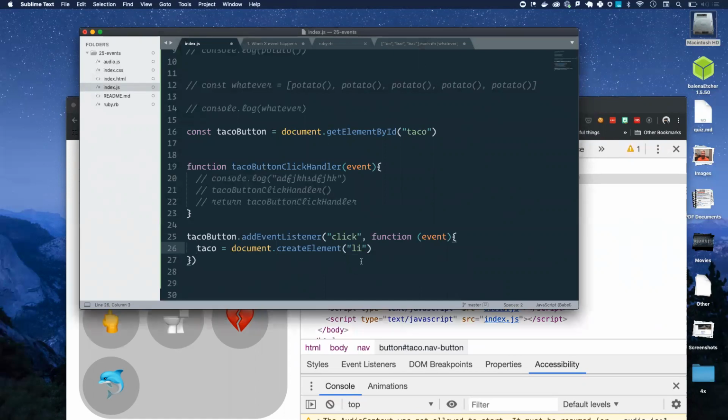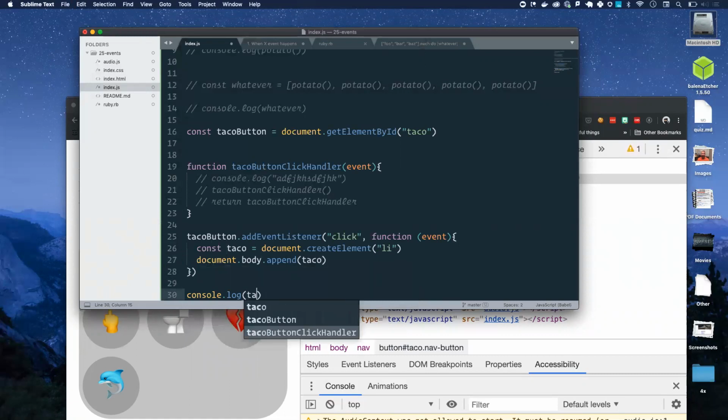And then you take taco, and then you want to do document body dot append, and then you pass in taco. Love it. One thing, I'm going to make it a const, because otherwise it becomes a global variable. We may have taco variables floating all over our app. This will actually confine that variable inside this function. I will no longer be able to say console log taco down here and get that variable out later. I can't access it in the console. It's trapped inside of this function, which is a good thing.